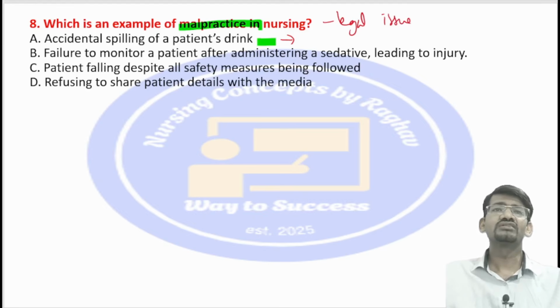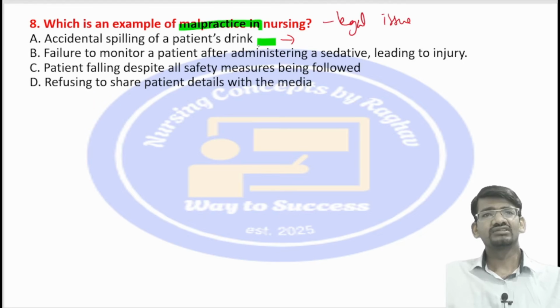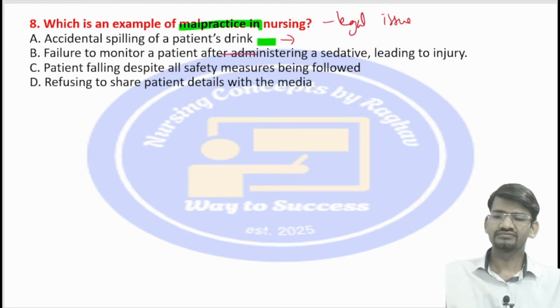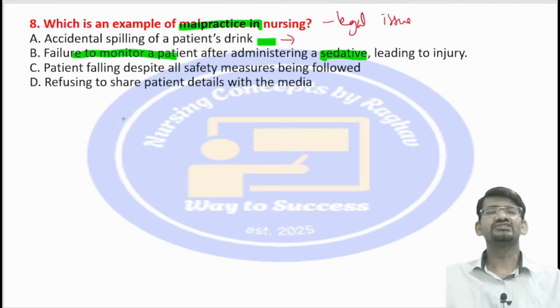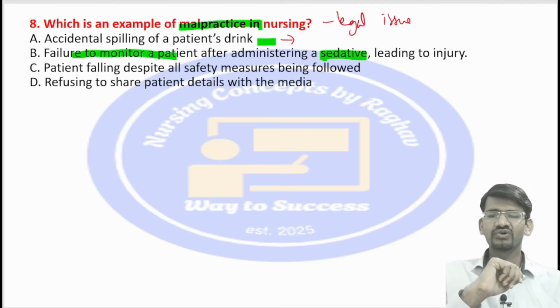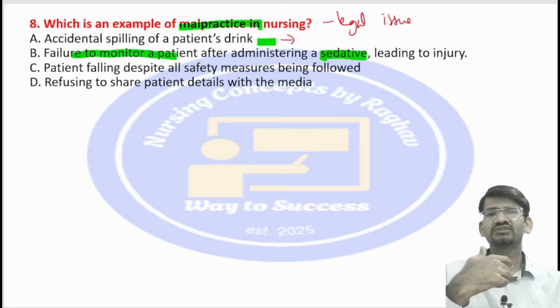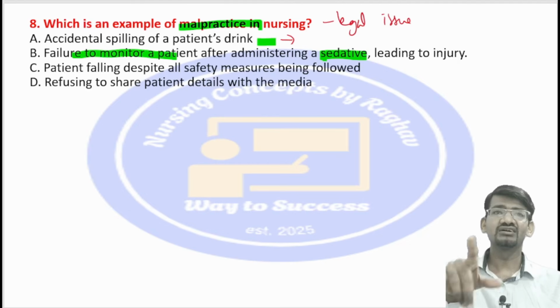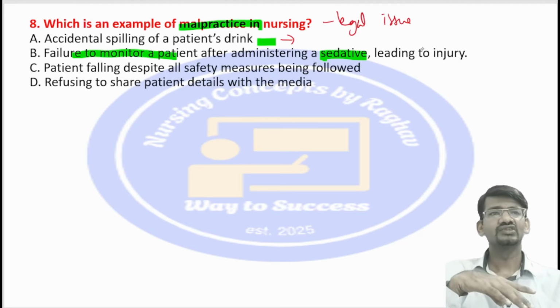Then failure to monitor the patient after administering a sedative, leading to an injury. So it is necessary. See here, the patient has already been administered the sedative, and she failed to monitor the patient. After giving sedation, it is very important to monitor the patient's respiratory status, because the patient may go into respiratory arrest with the sedatives. That is the responsibility of a nurse, to monitor the patient. If she doesn't do it, then it is negligence, or it is a malpractice, leading to an injury.